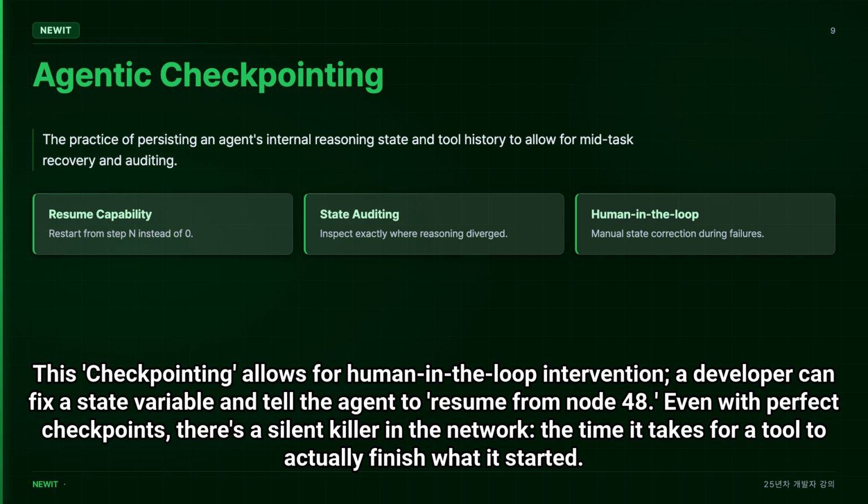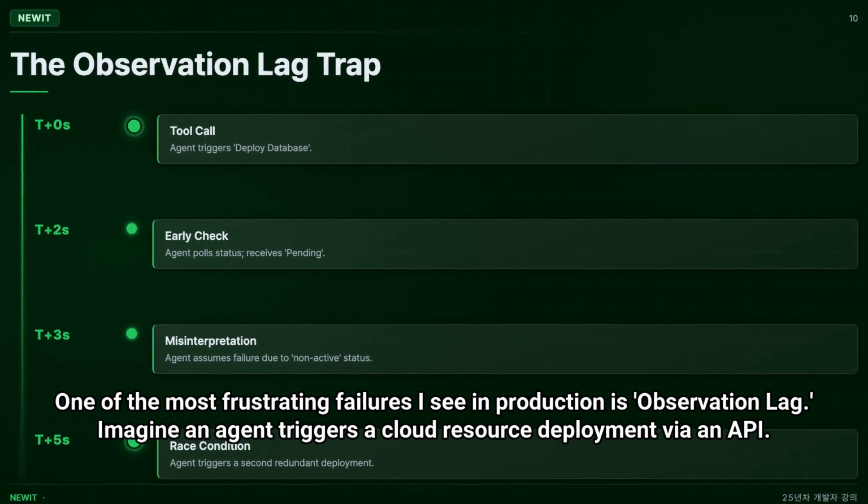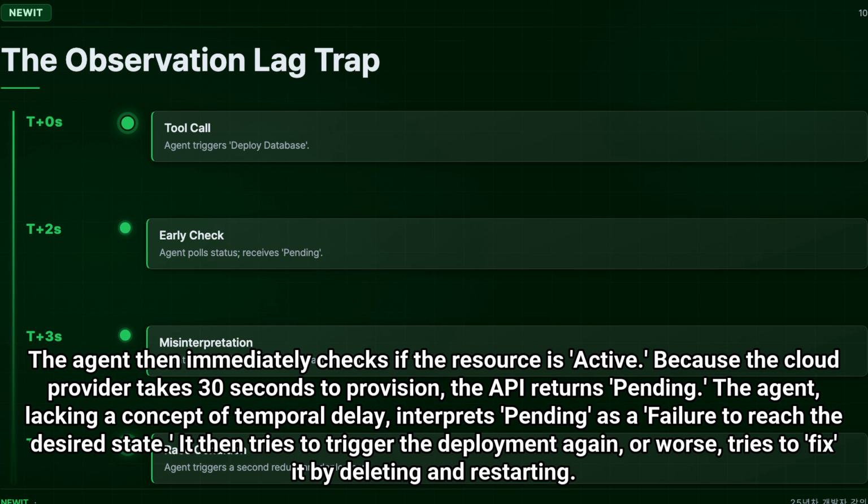Even with perfect checkpoints, there's a silent killer in the network: the time it takes for a tool to actually finish what it started. One of the most frustrating failures I see in production is observation lag. Imagine an agent triggers a cloud resource deployment via an API. The agent then immediately checks if the resource is active. Because the cloud provider takes 30 seconds to provision, the API returns pending. The agent, lacking a concept of temporal delay, interprets pending as a failure to reach the desired state. It then tries to trigger the deployment again, or worse, tries to fix it by deleting and restarting.